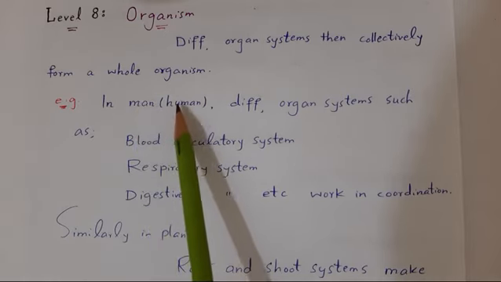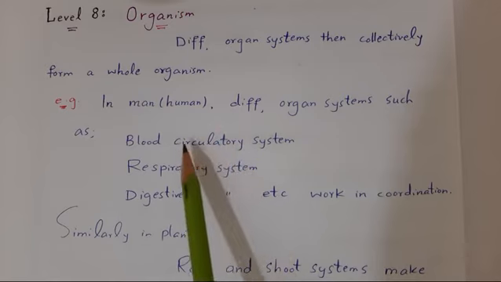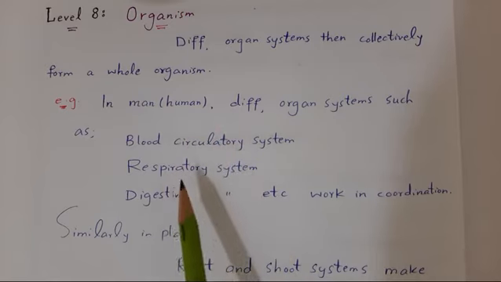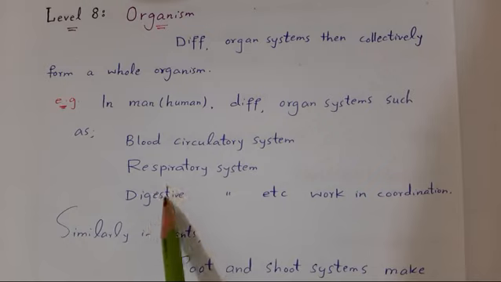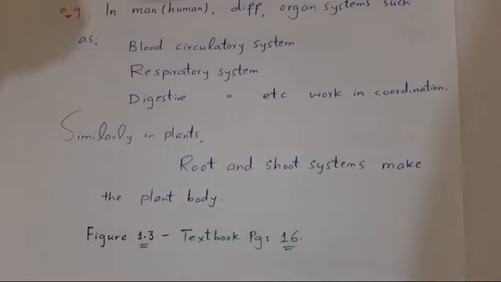In man, in humans, for example, different organ systems such as blood circulatory system, respiratory system, digestive system, reproductive system, immune system, muscular system, skeletal system, etc. work in coordination and form a whole organism. Work in coordination means work together. Similarly, in plants, root and shoot system make the plant body.